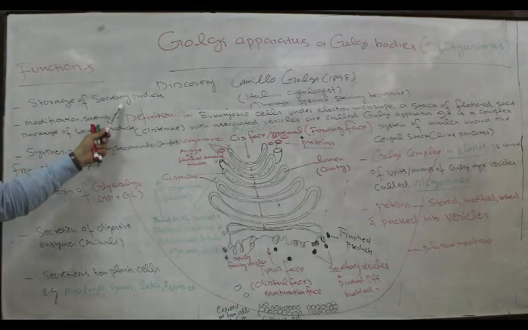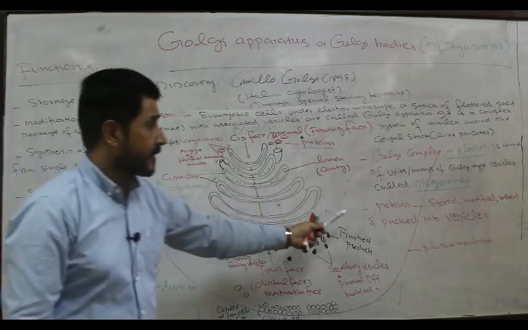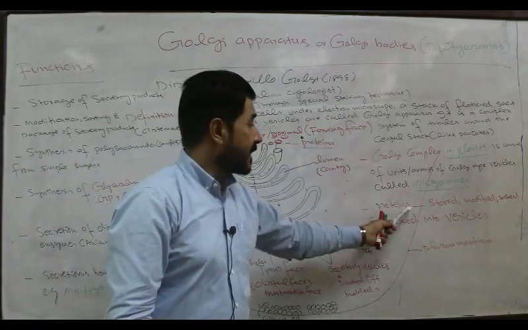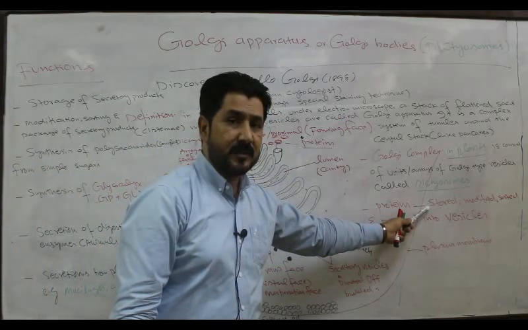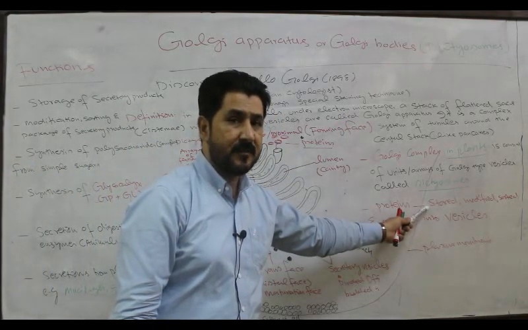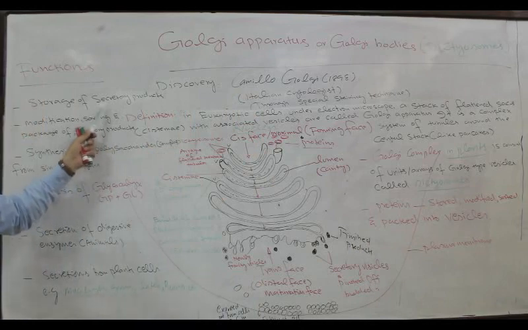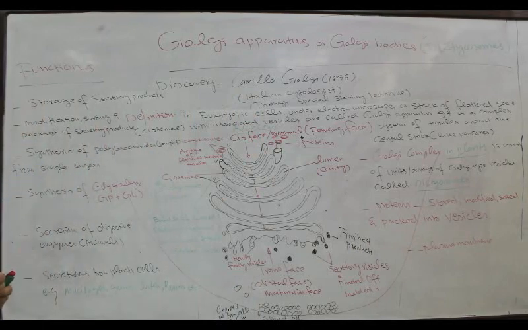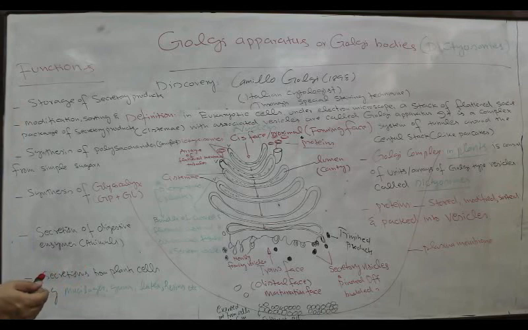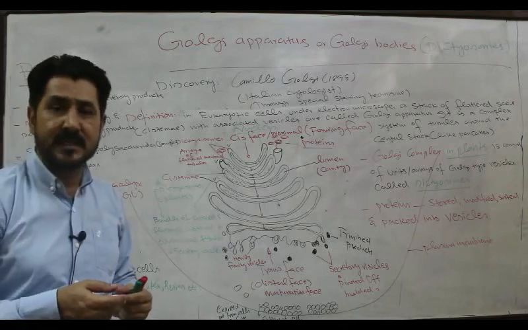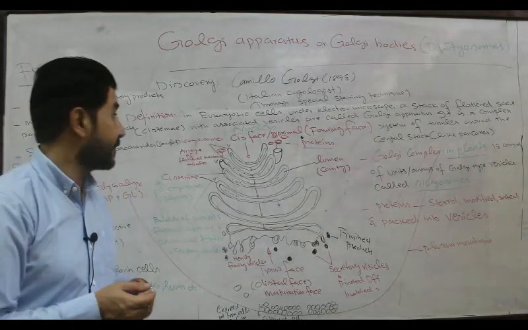Secretory products. As I told you, the dictyosomes or Golgi apparatus are mainly involved in the storage of products, secretory products. They may be protein, hormone, enzymes, or different kinds of other secretion. For example, in plants, latex, gums, mucilages, resins, etc.